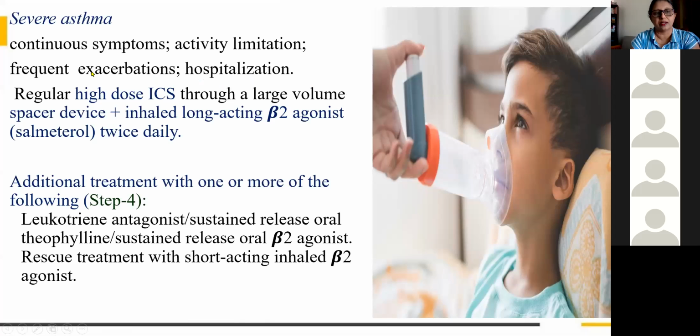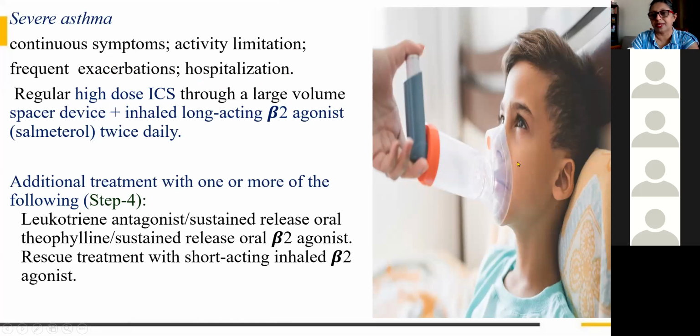Now we will see severe asthma. In severe asthma there will be continuous symptoms. Their activity will be limited. In between there will be exacerbations, and they may need hospitalization also. In such cases in hospitals, either nebulization or the metered dose inhaler attached to a spacer.